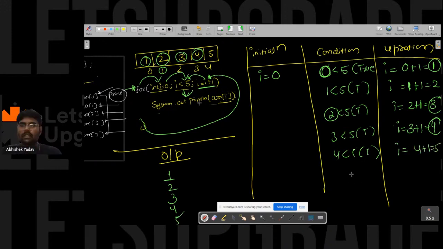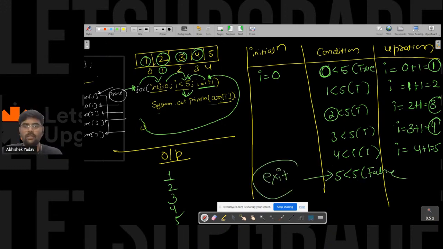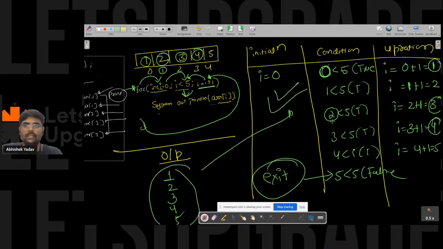Again you will go to the condition part, and this time 5 is less than 5 is false. The moment your condition is false, you will exit the for loop. You will exit the for loop, and you can see you are getting the right answer. You have implemented the correct code, and this you can see with the help of copy and pen also. Right, everyone? Yes or no? Please write in the chat if it is clear.